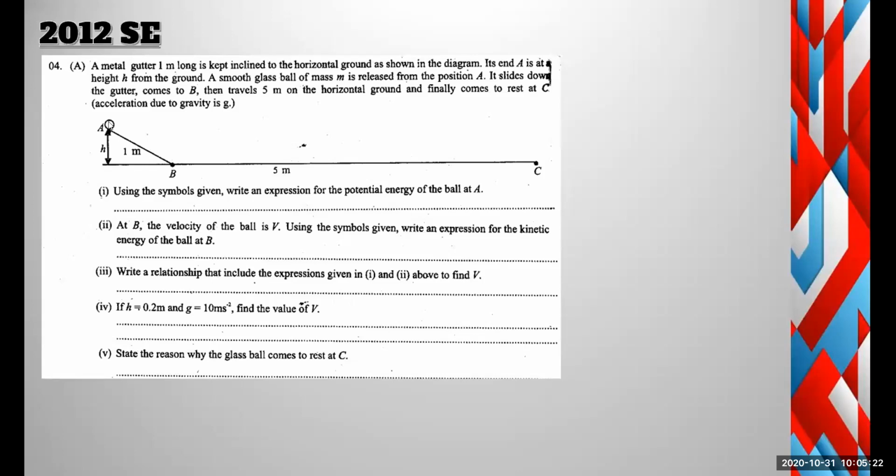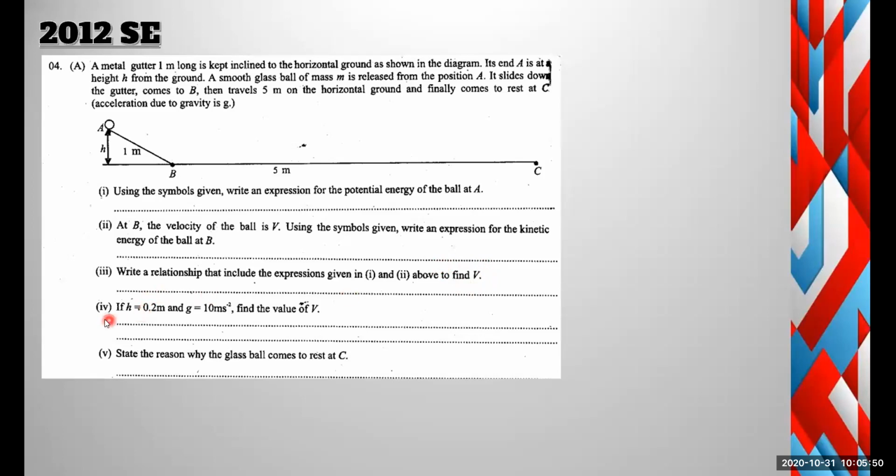That means the potential energy here at the point A has become kinetic energy. So there is an energy conversion. So potential energy is equal to kinetic energy. From that you have to derive a formula to find V.